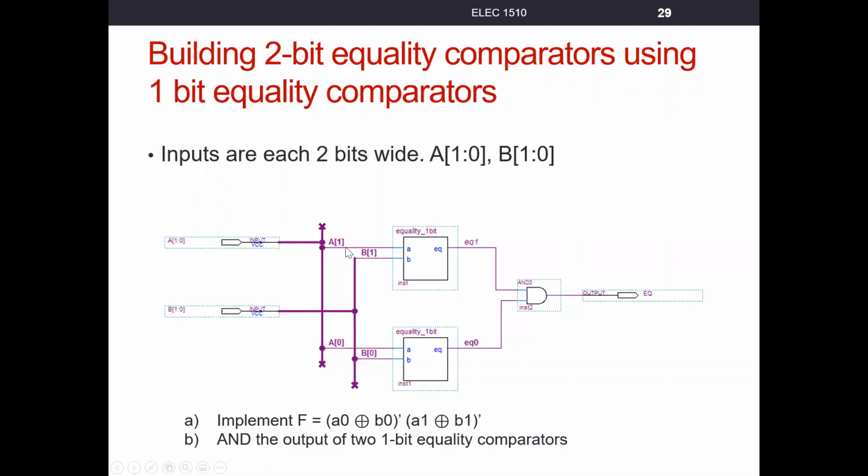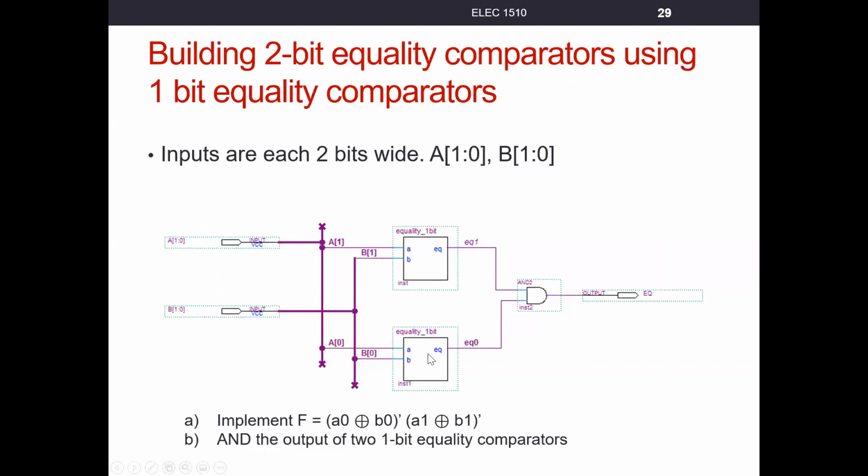Well then, in Quartus, if we just go ahead and label this single wire that we tap off the bus here, we label this and tell it to go ahead and pull off the wire A1. Same way here, this bus that represents the 2 bits of B, we label this wire B1, and both of these are inputs to an equality comparator. What comes out of here then is the result of does A1 equal B1. In this particular case, I labeled the wire EQ1. Here, we're comparing bits A0 to B0, right?